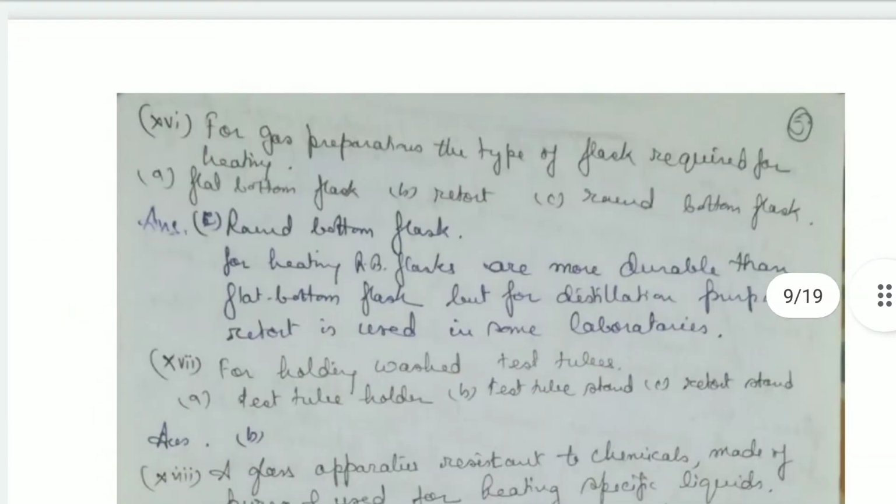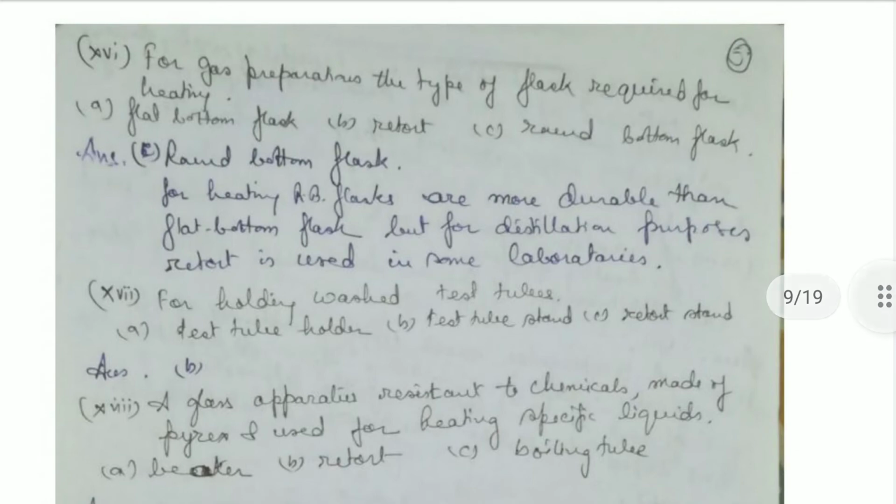Okay, then for gas preparations, the type of flask required for heating is the round bottom flask. Okay, for heating, round bottom flasks are more durable than flat bottom flasks. But for distillation purposes, a retort is used in some laboratories. So for gas preparations, round bottom flasks are used. Then for holding washed test tubes, a test tube stand is used. For heating, it's a test tube holder.